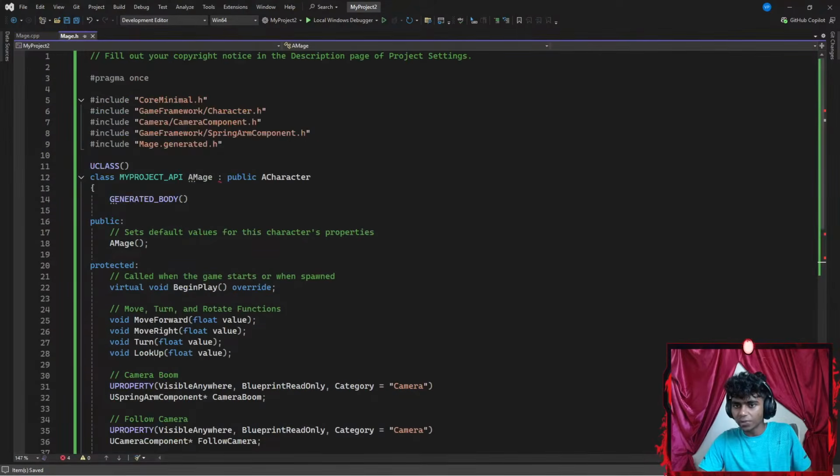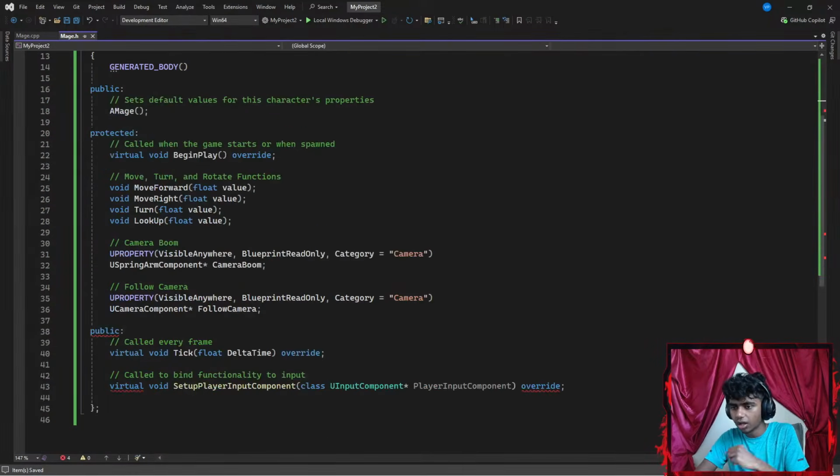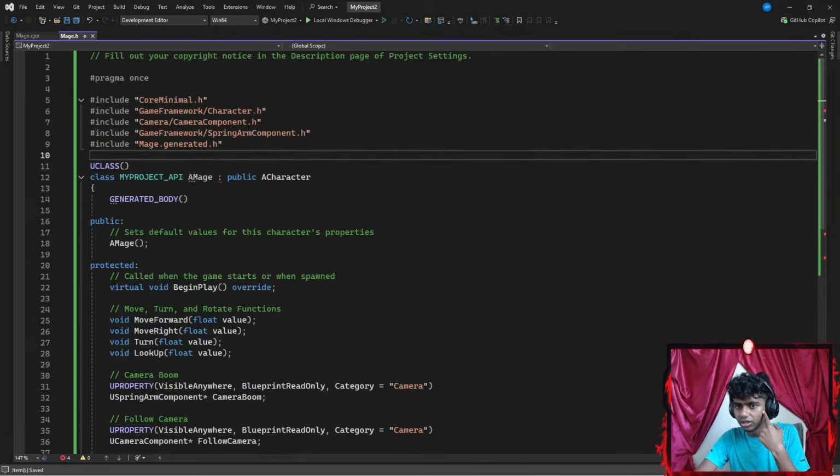Guys, I think it's just my editor. Okay, this is my project API, mage. I include spring arm component. I go ahead and include my camera component as well. What is wrong here? What is wrong here? There is nothing wrong here. I have value.